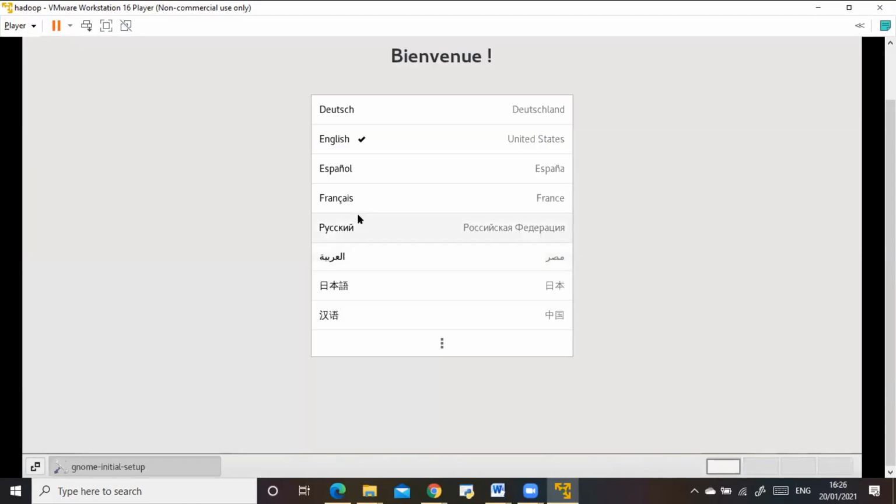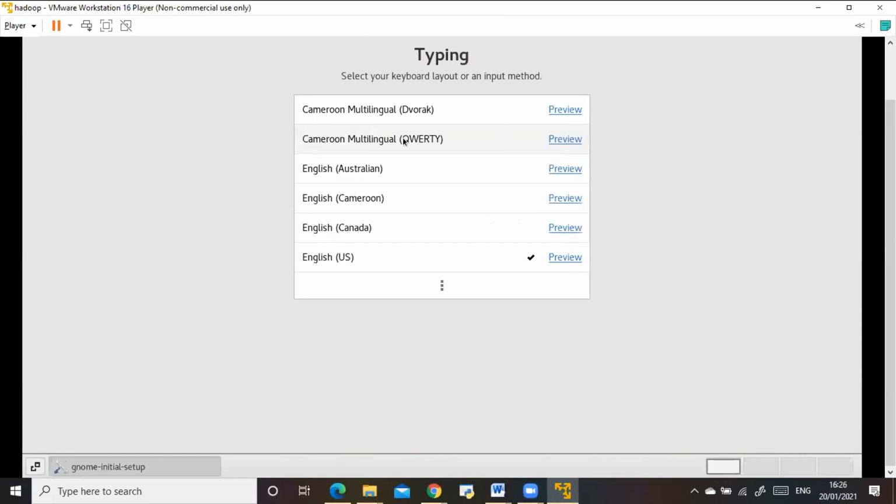So we have successfully installed an operating system. It will give you some prompts. Give it a second, it will launch everything. Yeah, you can say next and all that. Let it load. Yeah, done.